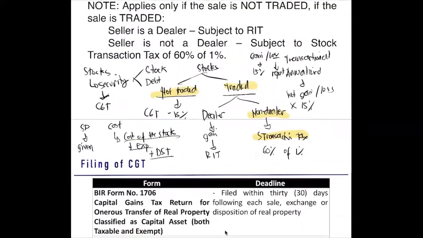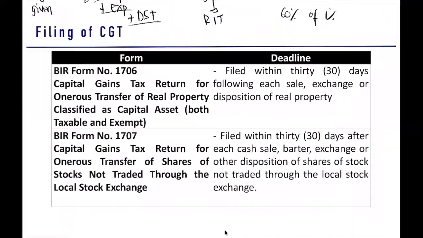Okay? Now we go to the filing of CGT. So how do we file your CGT? We have your 1706 and 1707. So Form 1706 and Form 1707. 1706 is used for real property classified as capital asset. And 1707 is used for shares of stock not traded through a stock exchange.